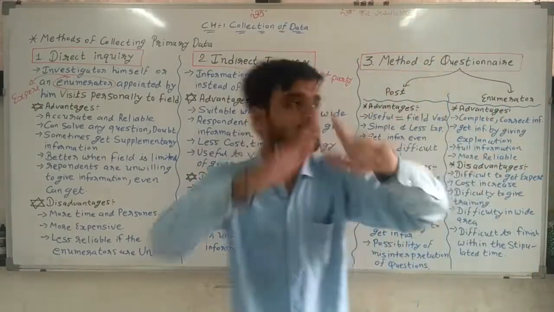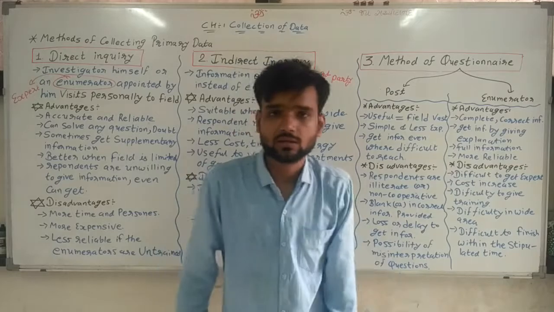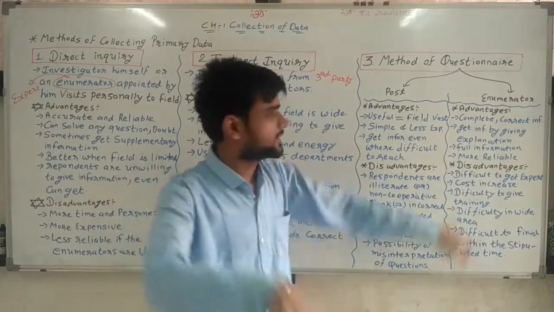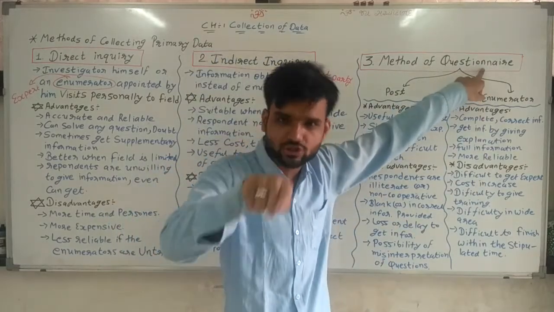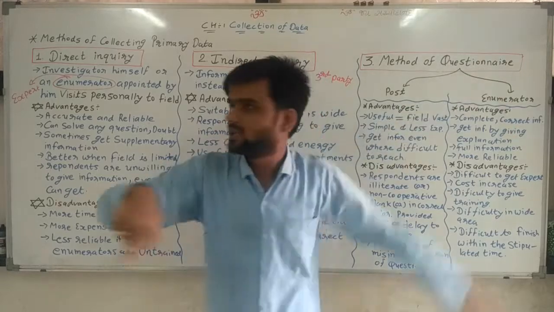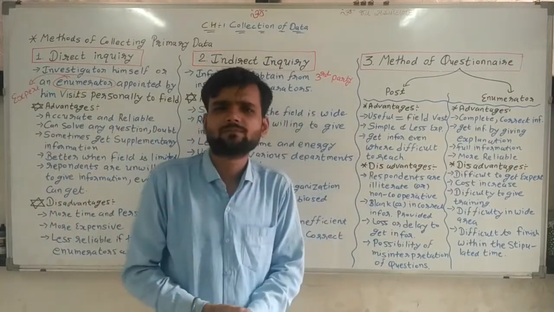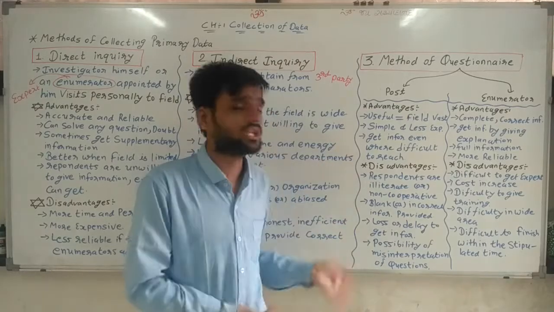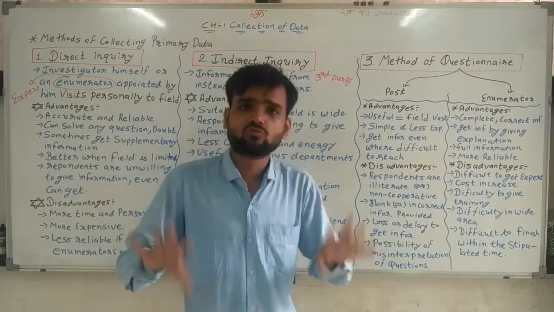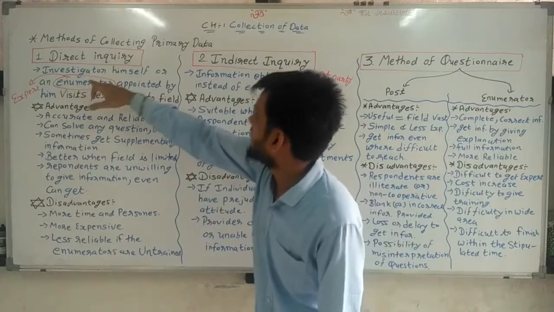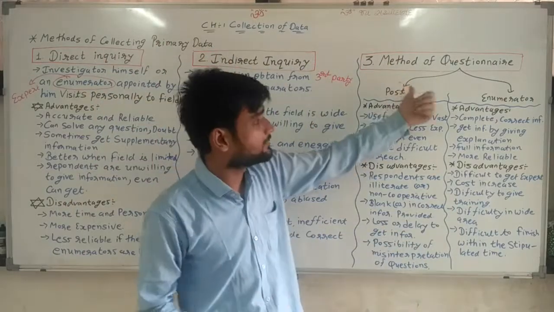The most important topic is method of questionnaire. And a simple thing: after preparing the bunch of questions only, we can do direct or indirect inquiry. Otherwise, nothing is possible. But here the information is given in this way, so we have to remember direct inquiry, indirect inquiry, and method of questionnaire.